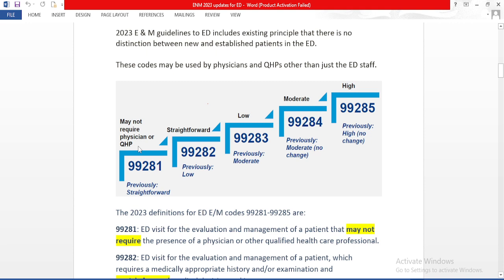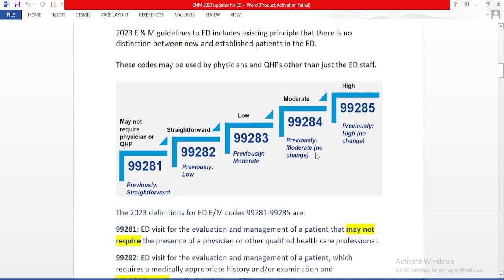Only a nurse or nursing staff is enough. If you take 99282, previously it was low medical decision making. Now in 2023, it is straightforward medical decision making. 99283 was previously moderate. Currently in 2023, it is low.